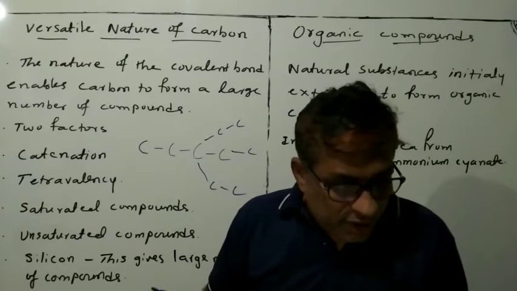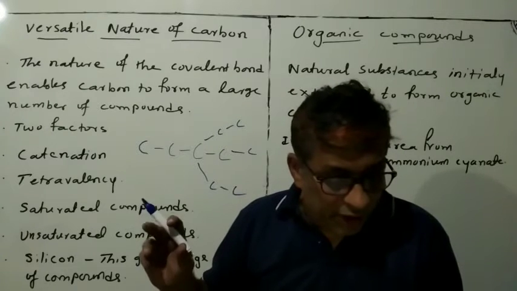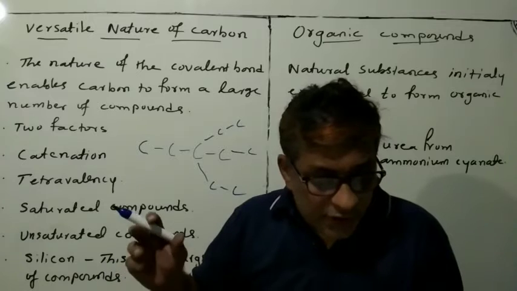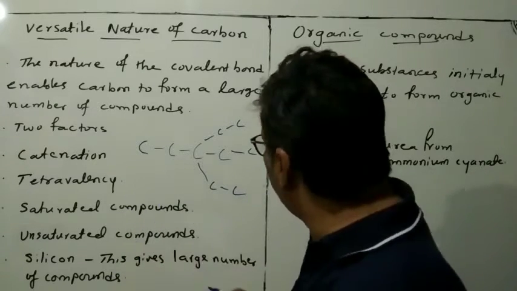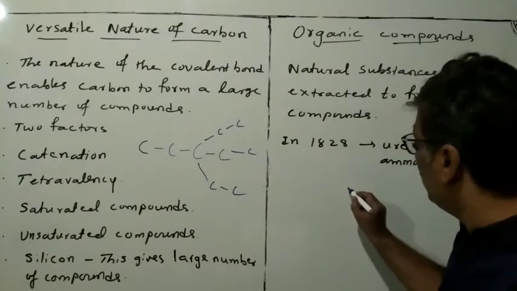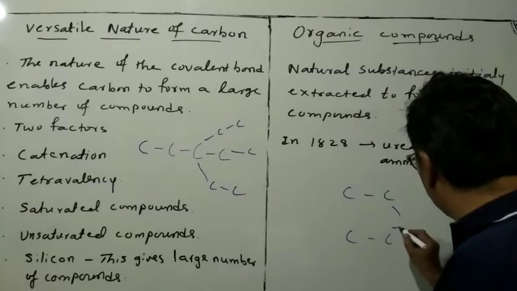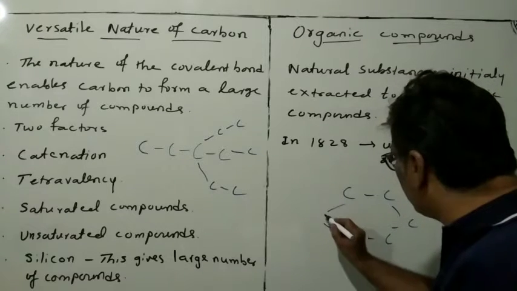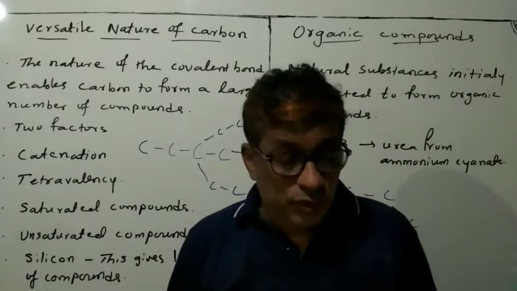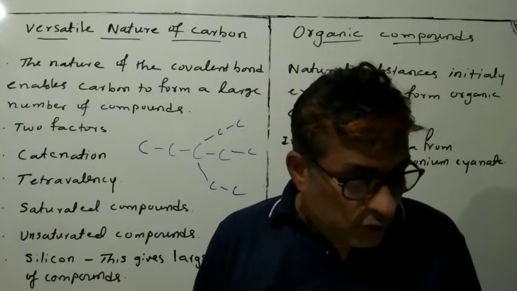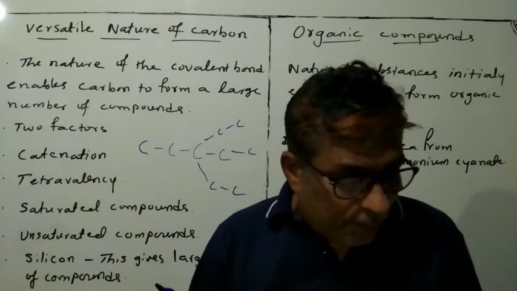And in addition, even carbon atoms may be arranged in rings. Ring means like this, it shows ring formation. Like this way, ring formation. So these are the characters of compounds of carbon.